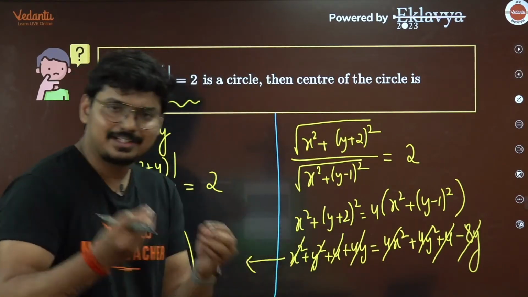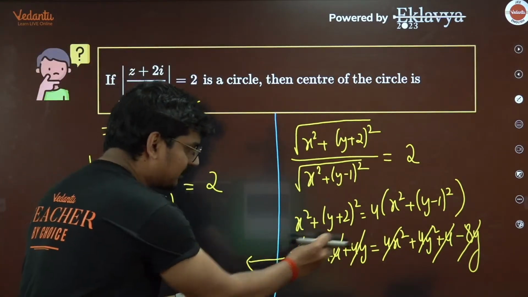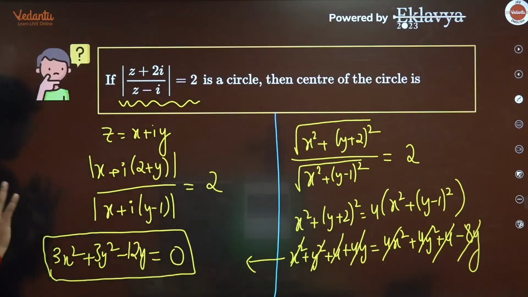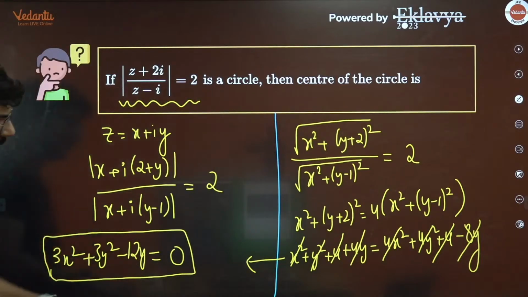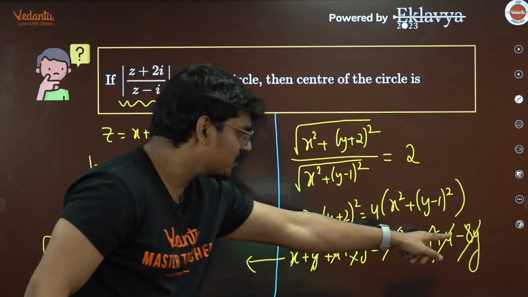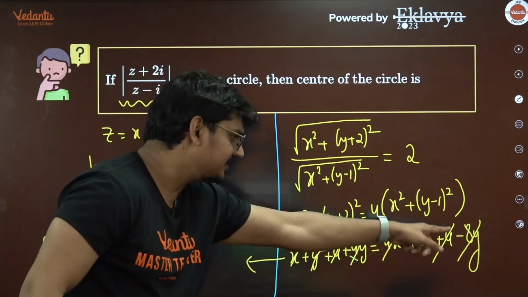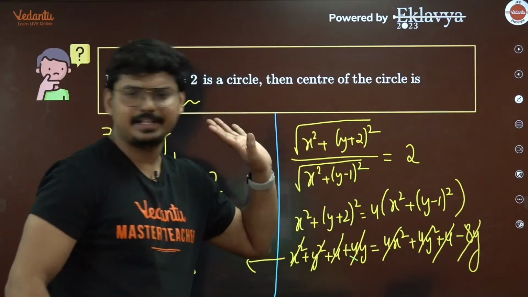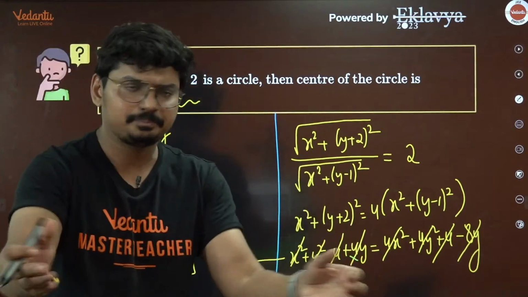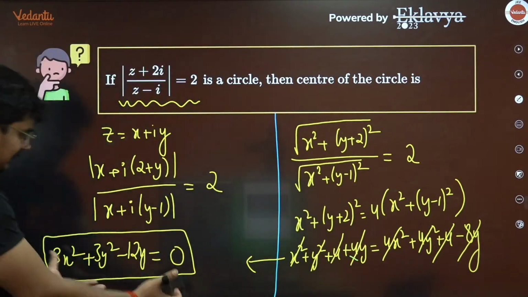Now it's very simple. x square, 4x square, 3x square. y square, 4y square, 3y square. 4y and you have minus 8y. So if you take this to this side, it will become minus 12y. This 4 and 4 is getting cancelled. We don't have any x term. Now what is remaining is this equation.